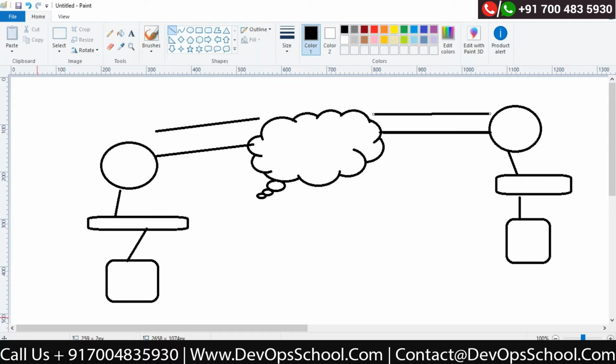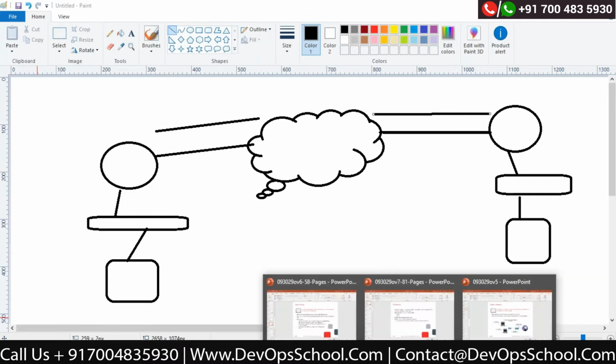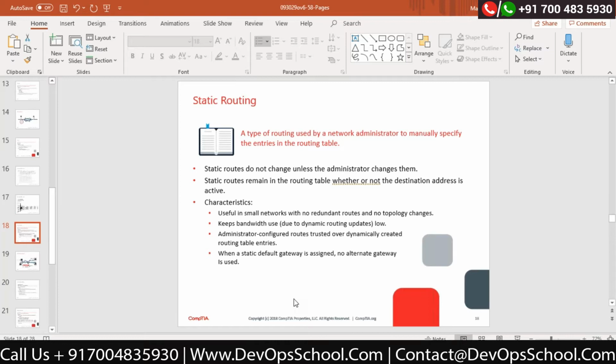We will see practically how to configure static routing as well. But currently understand, in routing there are two methods. One is called static routing, correct? And the second one is called dynamic routing. Now you can see static routing does not change unless the administrator changes it. Everything is manual, correct? Static routes remain in the routing table whether or not the destination is active, correct?